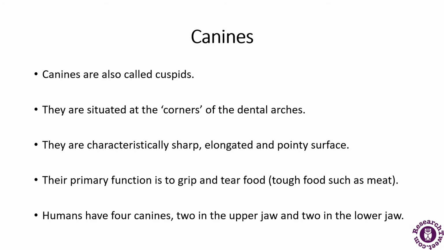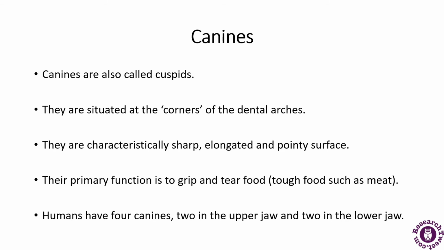So canines are also called cuspids. Where are they situated? They are situated at the corners of the dental arcs, and they are characteristically sharp, elongated and pointed. In the previous slide also, the canines were being depicted. So they were sharp and elongated. Their primary function is to grip and tear the food.